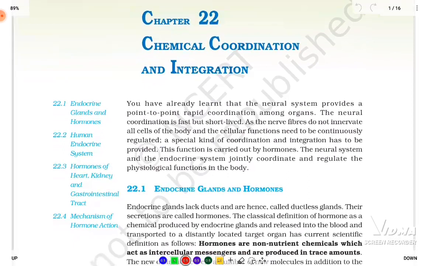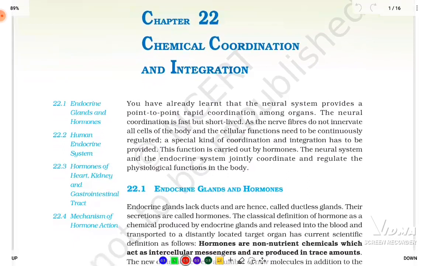Starting off with the introduction, you have already learned that the neural system provides a point-to-point rapid coordination among the organs. So the neural coordination is fast, but it is going to be short-lived, as the nerve fibers do not innervate all the cells of the body and the cellular functions need to be continuously regulated. A special kind of coordination and integration has to be provided. This function is carried out by the hormones.